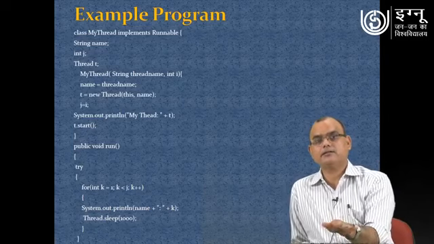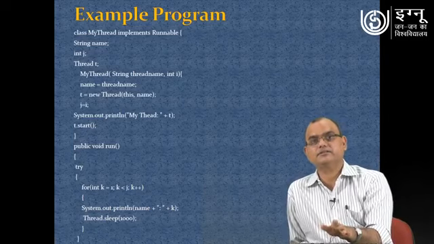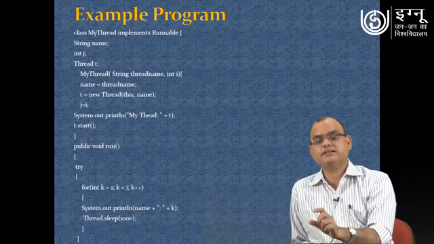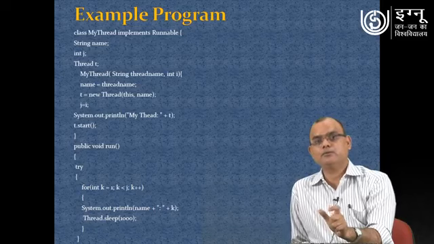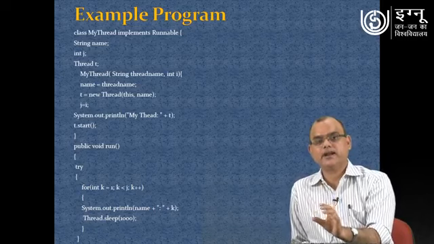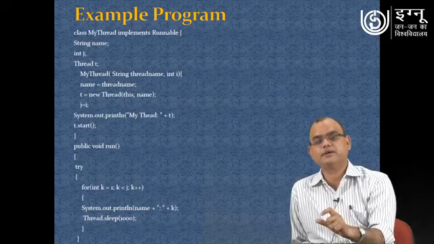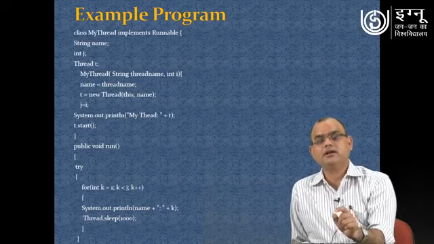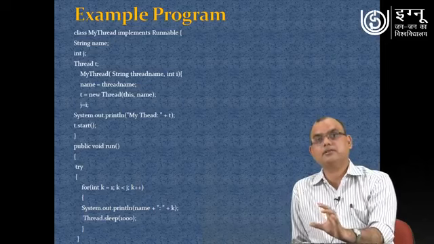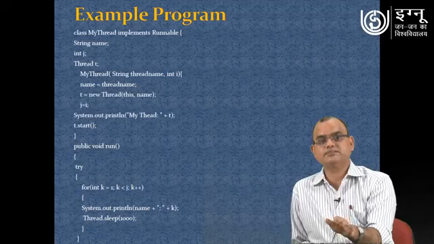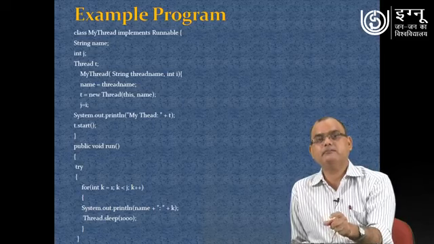And another method is used there, that is Thread.sleep. This sleep method is basically going to pause that particular thread for some specific moment of time, and that specific moment of time is here 1000, so it is going to pause for 1000 milliseconds. So the unit of time passed in the sleep method is milliseconds.